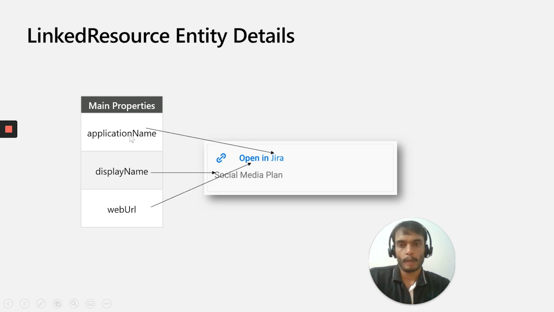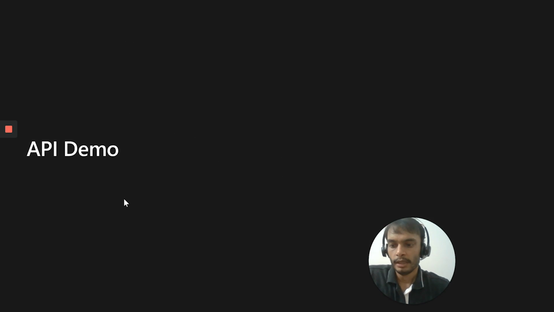It has three main properties: application name, which is the name of the external platform; display name, which signifies the context associated with the task; and web URL, which is the deep link to the linked resource on the external platform. Let's jump to the Graph Explorer to see how you can achieve the same capabilities through the APIs.